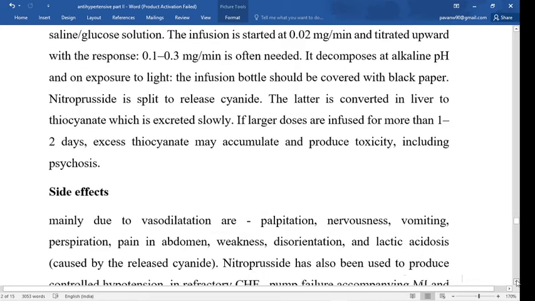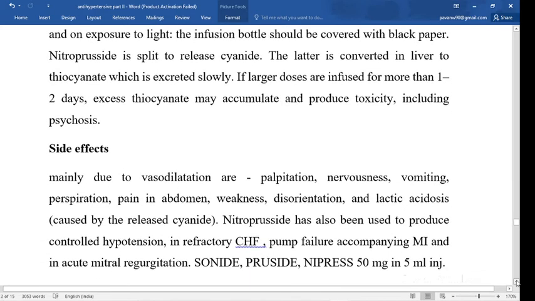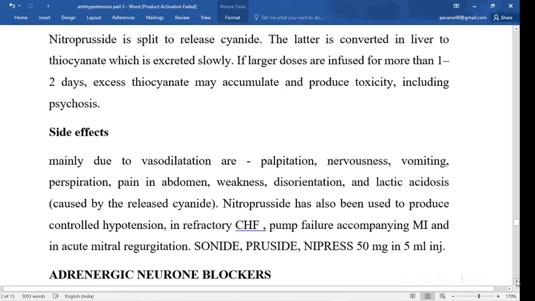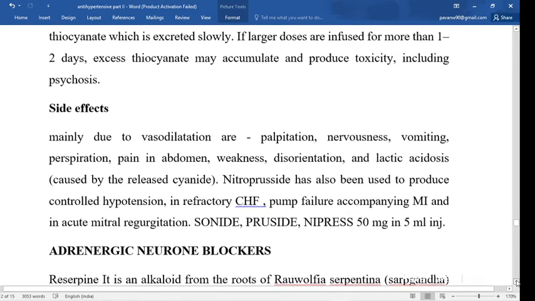Side effects are palpitation, nervousness, vomiting, pain in abdomen, weakness, disorientation, lactic acidosis.